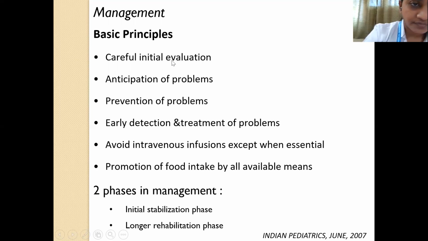You should anticipate complications. You should try to prevent the complications. And once the complications have already started occurring, you should detect them at the earliest and treat them. Always try to avoid intravenous infusions except when essential, because these children are at an increased risk for infections. And also, you should promote increasing food intake by all available means.